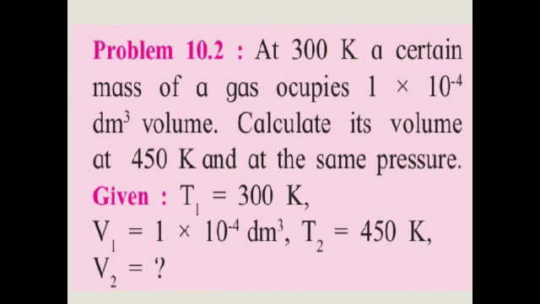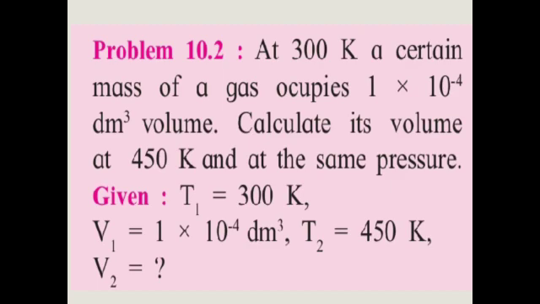Now see, there is one numerical. At 300 Kelvin, a certain mass of a gas occupies 1 into 10 raised to minus 4 dm cube volume. Calculate its volume at 450 Kelvin and at the same pressure.